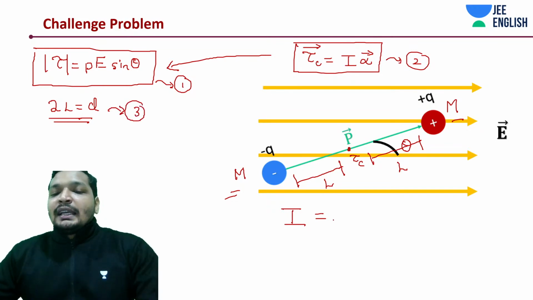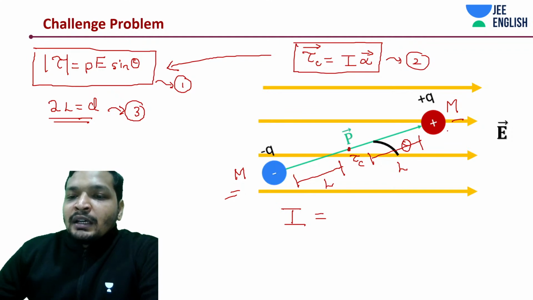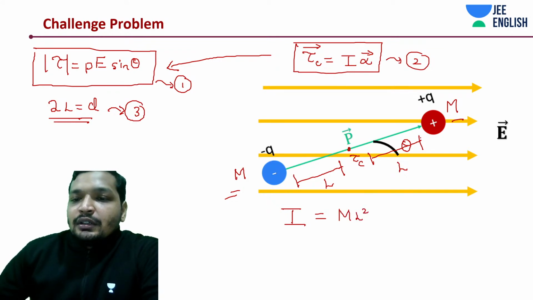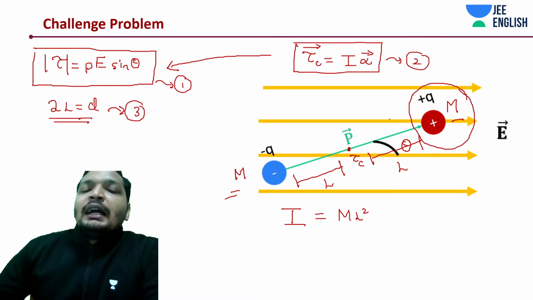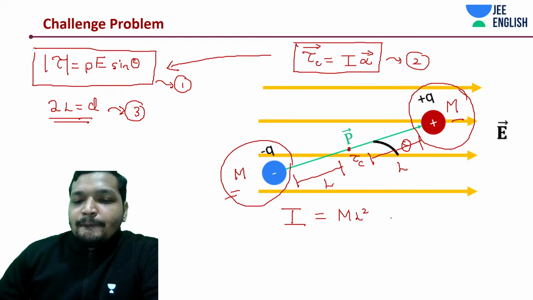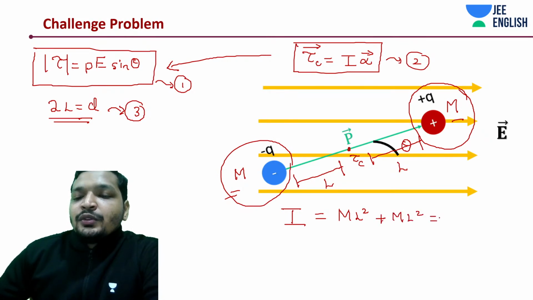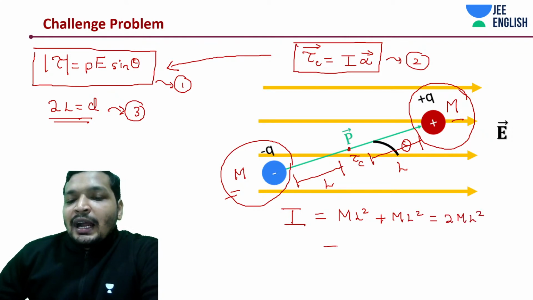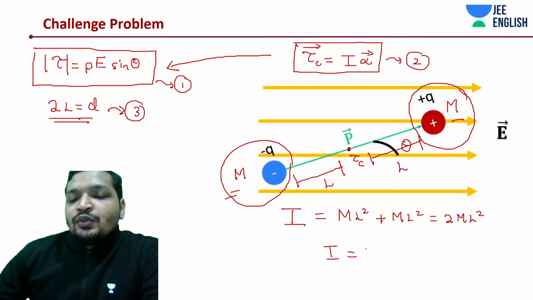I is due to two masses, one mass here and one mass here. So m into l squared due to this mass, and another m into l squared due to this mass. Your moment of inertia I is 2ml squared.